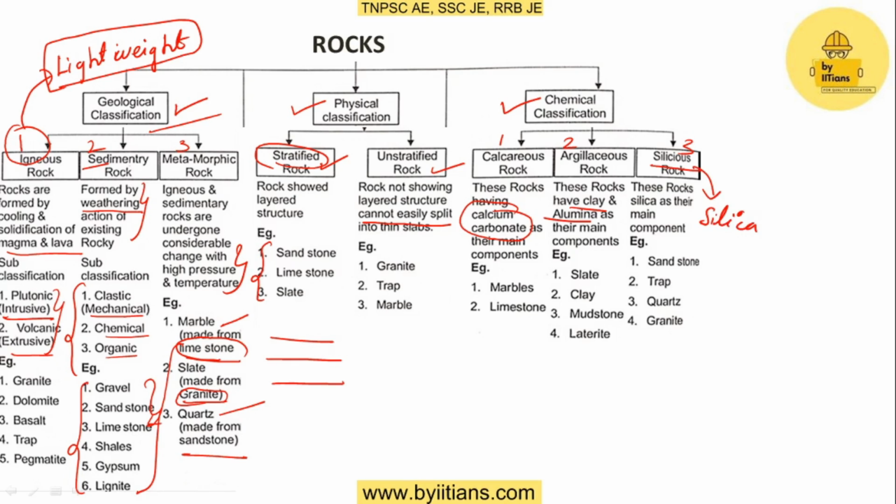If a rock has a major component of silica, then these rocks are called siliceous rocks. Their respective examples are given here. So try to remember all these things. In this area they give more questions, around 2 to 3 marks in every exam. So kindly remember these things. Now we'll move on to the next question.